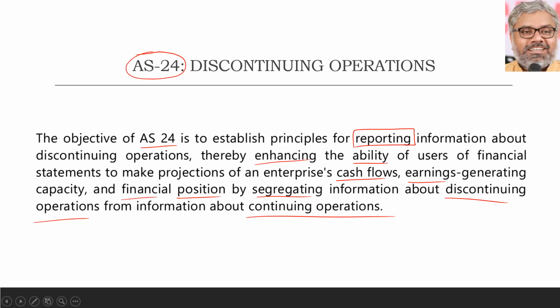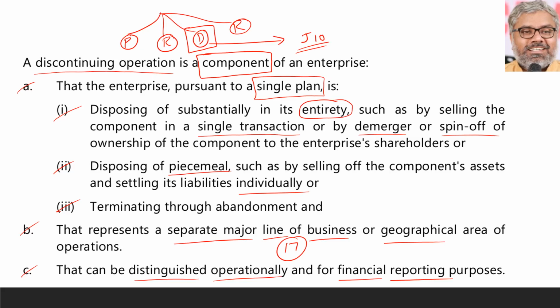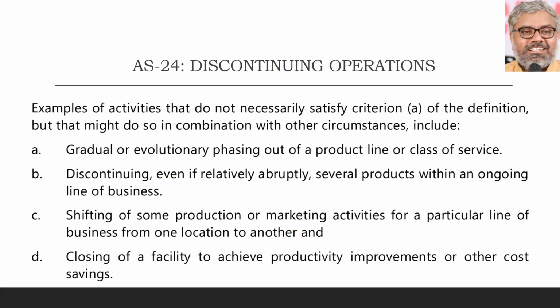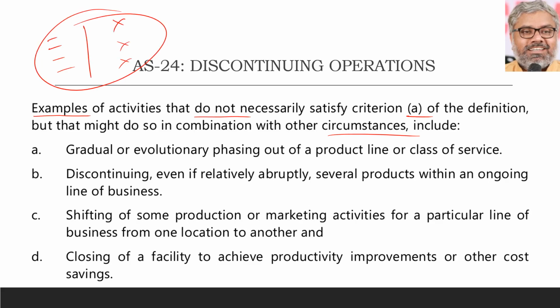That is the core of this standard, because as the name indicates, ultimately what matters most is the discontinuing operation. Of course, once we know what a discontinuing operation is, then we can understand the presentation and disclosure later. But before that, cases can be given also. We need to look at some examples of activities that do not necessarily satisfy criteria A of the definition, but might do so in combination with other circumstances. So the point is, do we have a list of things that can tell that these are all discontinuing operations and these are not? Is there something like that? Not possible. Nothing like that. It will depend on a case-to-case basis.